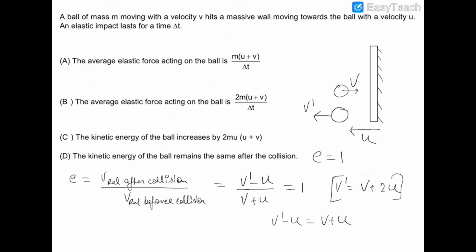Now we have to find out the average elastic force which acted on the ball. Now the force is obviously F is equal to the change in momentum upon time taken.